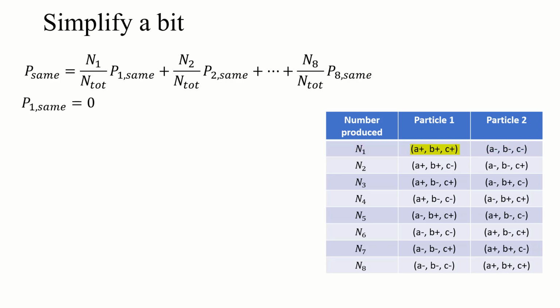Particle 1, all of them result in spin up. Particle 2, all of them result in spin down. There's no way you can measure them the same, so that probability is 0.